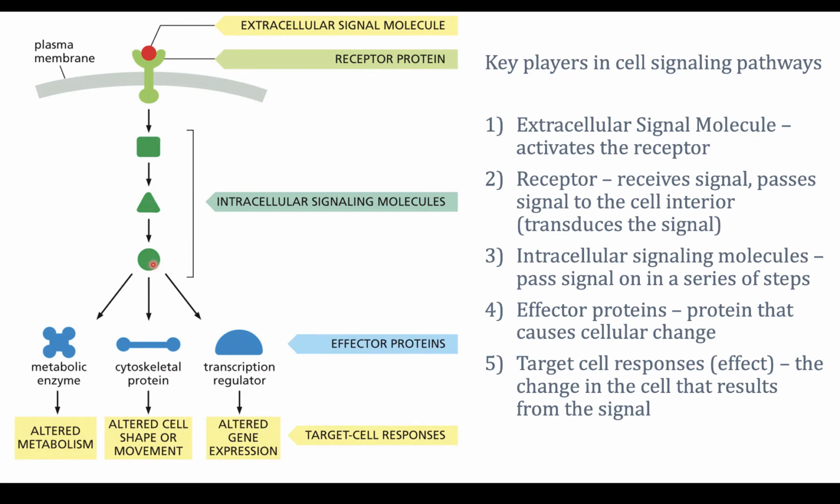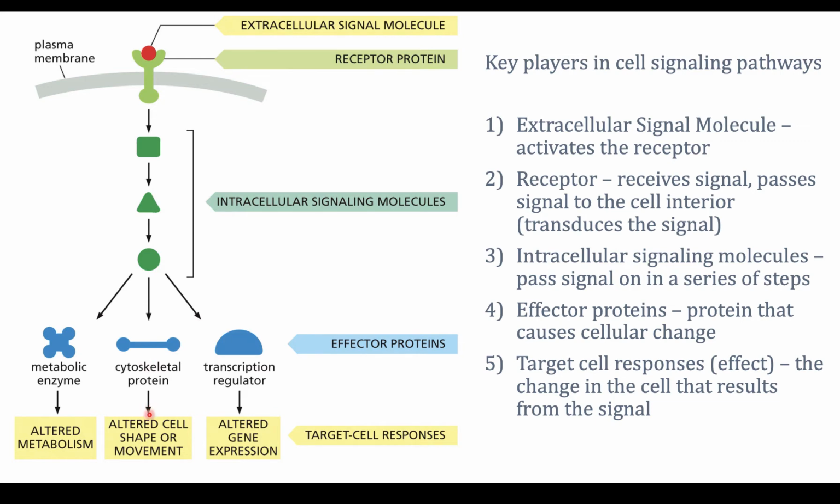By the time we get to the blue proteins, we're thinking about effector proteins. So this is the protein that's actually going to make a change within the cell. A metabolic enzyme is the effector, the protein that's making the change, and the effect, or targeted cell response, is altered metabolism. In this case, the effector protein is a cytoskeletal protein.